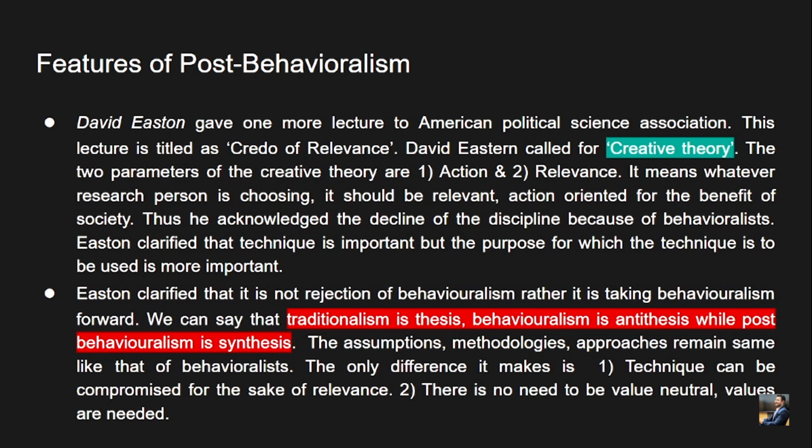So the assumptions, methodologies, approaches remain the same as those of the behavioralists. The only difference it makes is that technique can be compromised for the sake of relevance, right? The main issue is to deal with the problem of the ground realities. There is no need to be value neutral. Values are needed in political science because political science is a normative science in itself. It cannot be completely value free. We need the values of our previous thinkers.